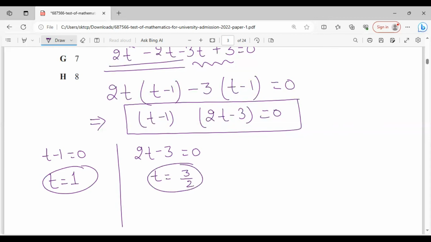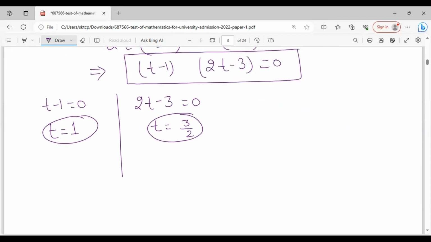Let us back substitute our assumed t. So t was what? t was cos squared theta. So cos squared theta is equal to 1, that's one case. Here, cos squared theta is equal to 3 upon 2, right? So now we have to think, are both solutions possible, right?